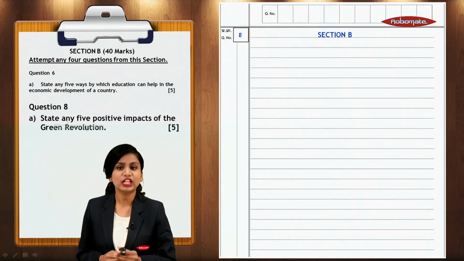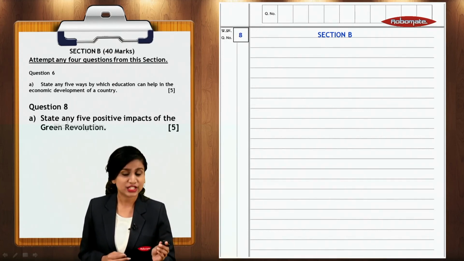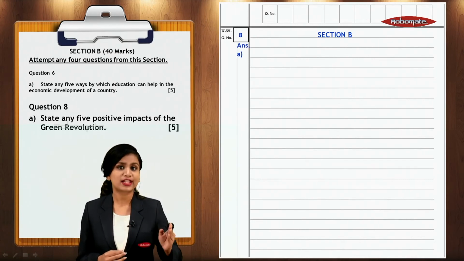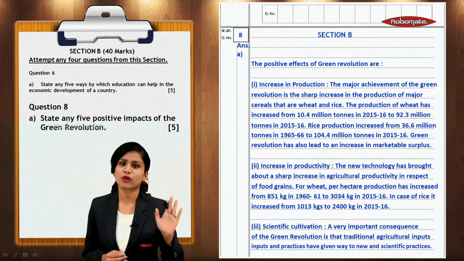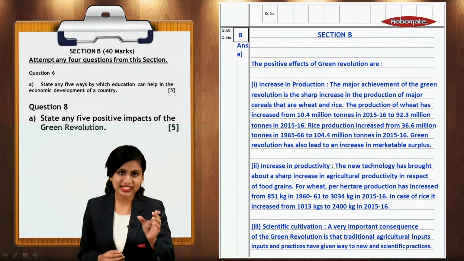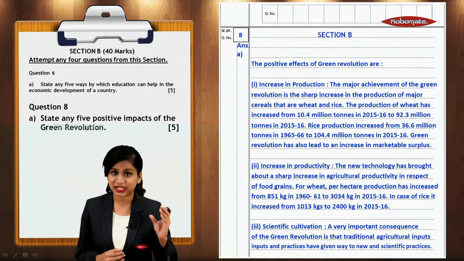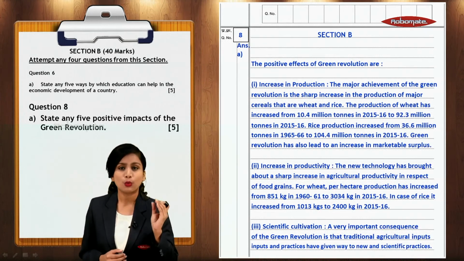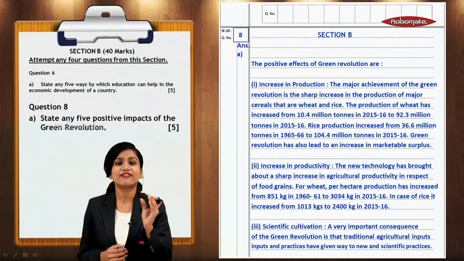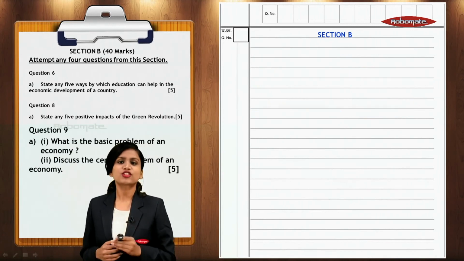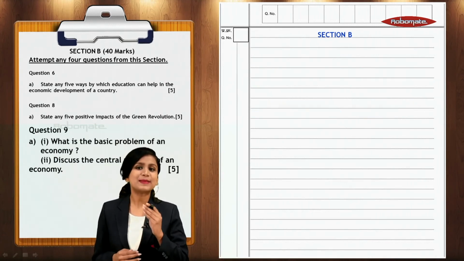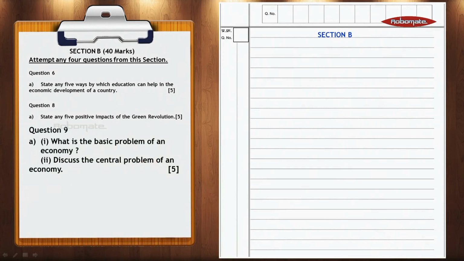Now students, again you will start with the statement, the 5 positive impacts of green revolution are, and then write 5 positive points with headings and their corresponding explanations, which have to be explained very neatly and very elaborately. The next question is: what is the basic problem of an economy? Discuss the central problems of an economy.